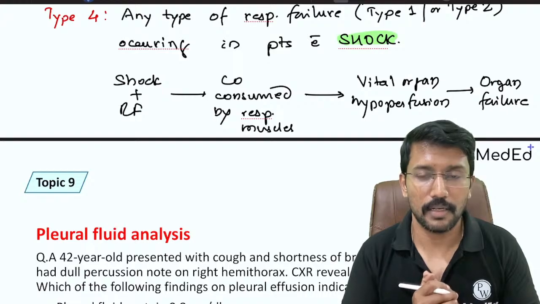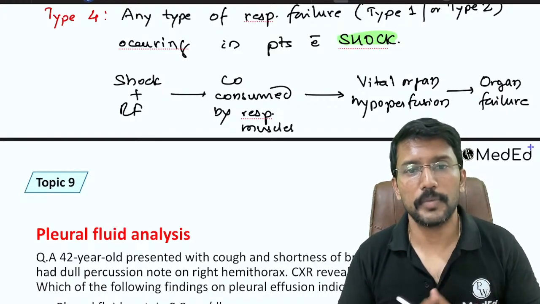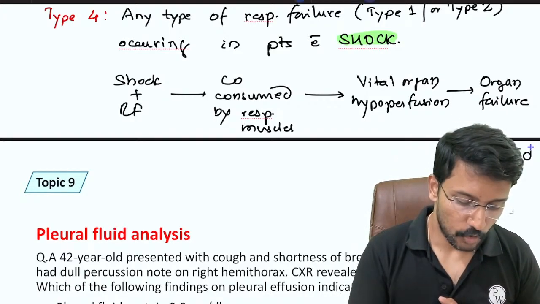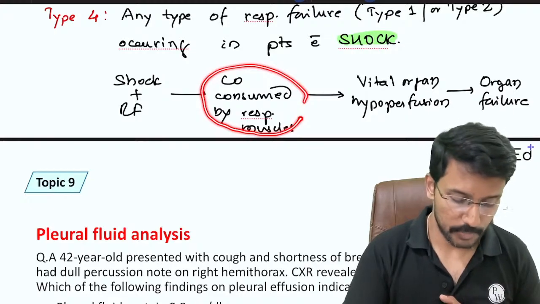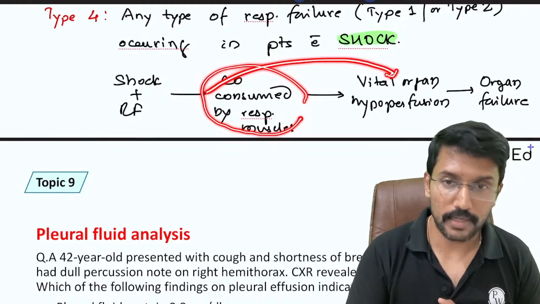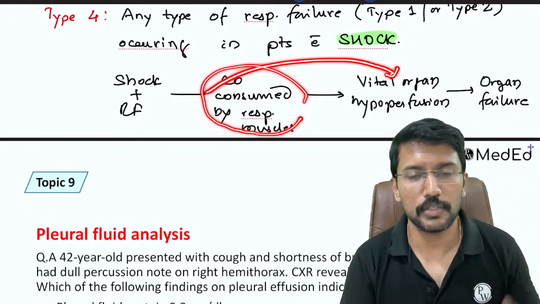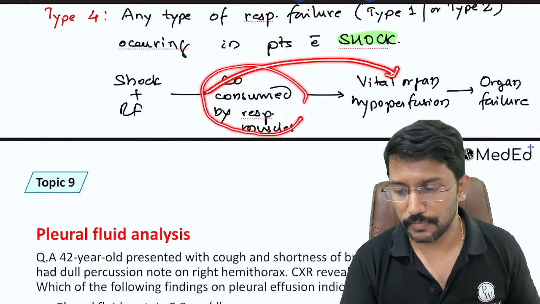Now in such a case, if I just give oxygen, the problem is not solved. The cardiac output that is being consumed by the respiratory muscles needs to be diverted back to the vital organs. Only then is the patient's problem solved. So how can I solve that problem?